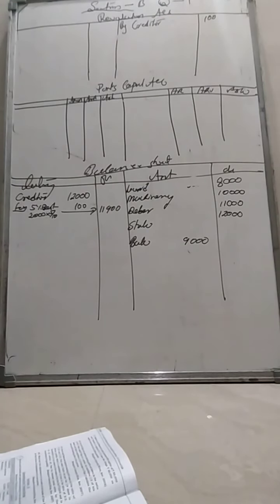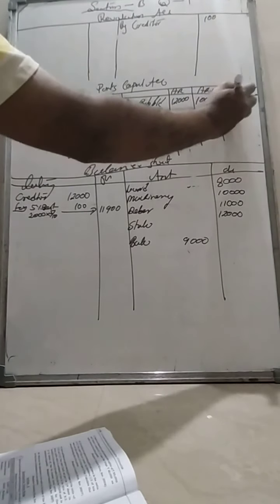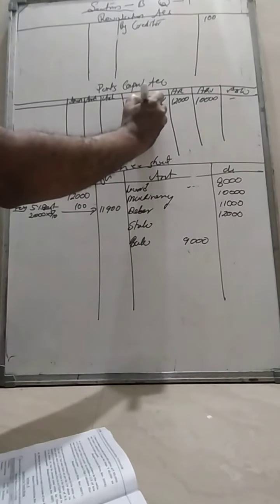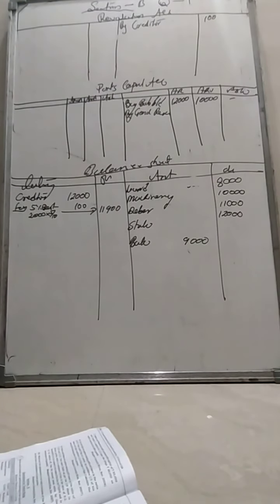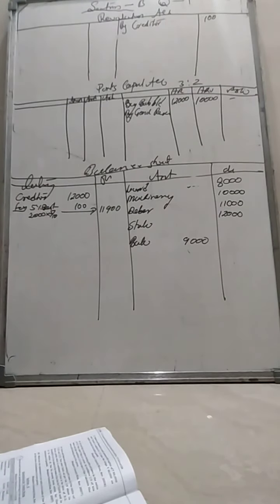Thereafter, the capital should be entered in the capital account by balance brought down, rupees 12,000 and rupees 10,000. Thereafter, we write the general reserve. The general reserve in this problem is 12,000. That should be shared among the partners in the ratio of 3:2.